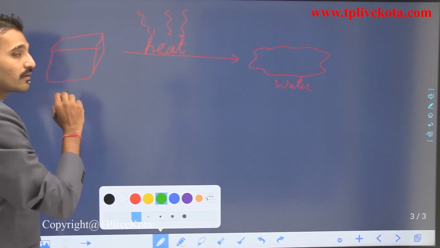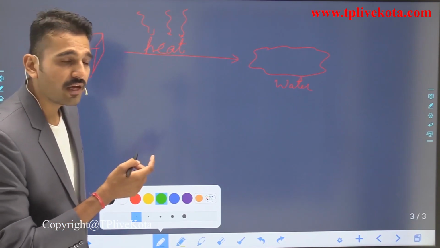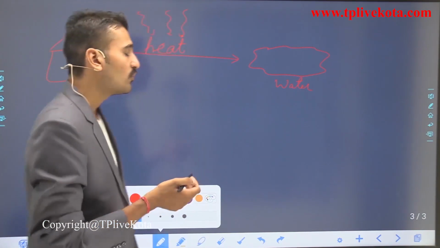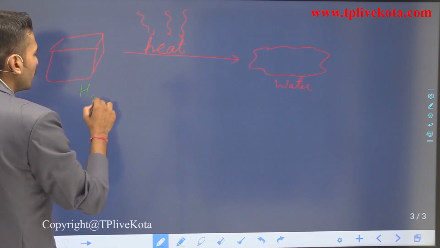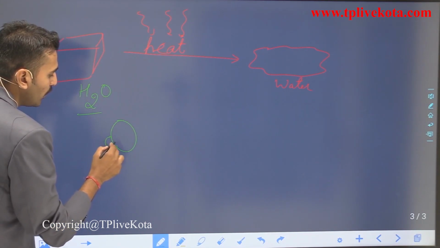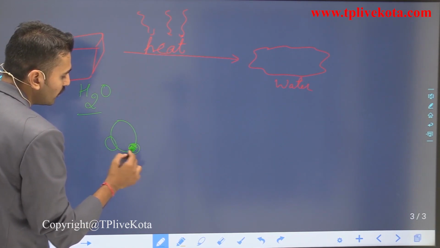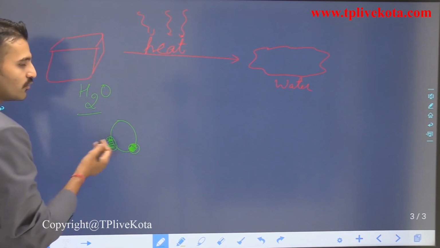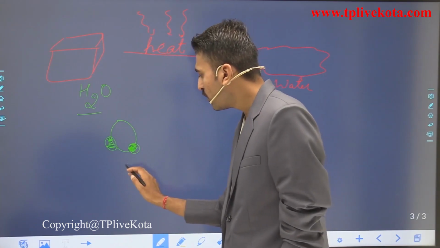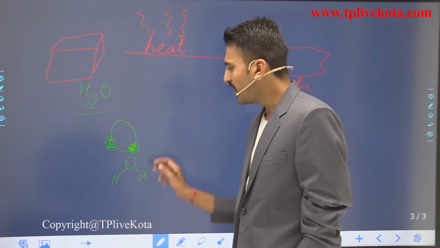So this is ice. Let me see whether this change is a chemical change or a physical change. For that I have to know its molecular formula or its molecular structure. Its molecular formula is H2O, and here oxygen is attached with two hydrogen atoms. These small circles are hydrogen atoms. You can represent it like this, or you can also write it in the form of bonds, either this or that.